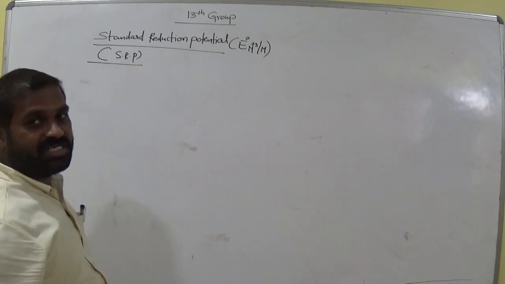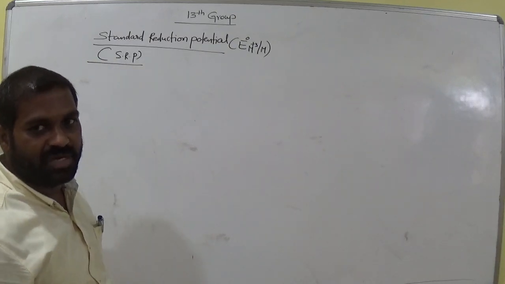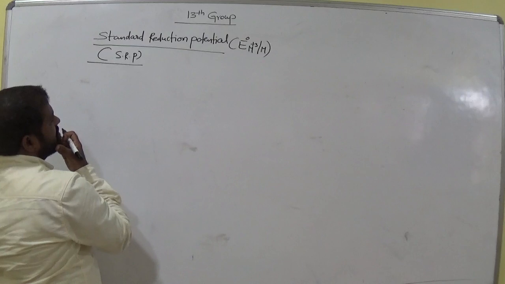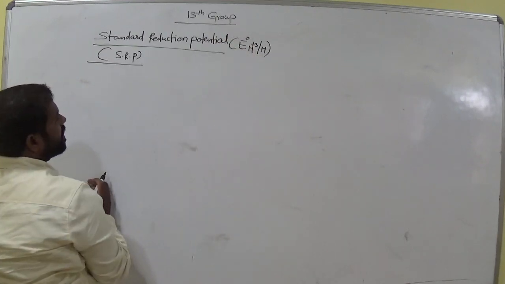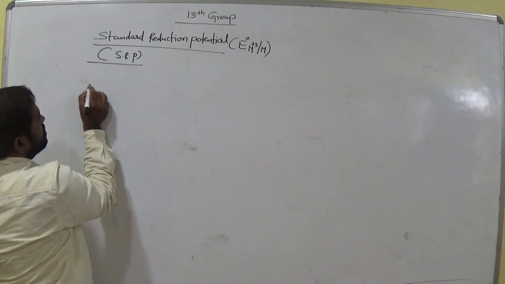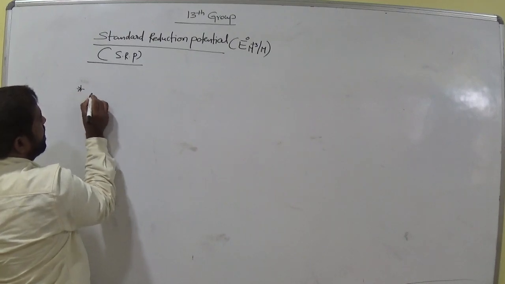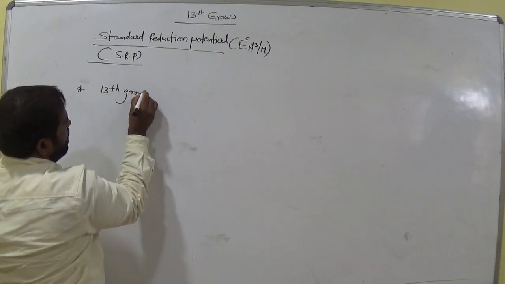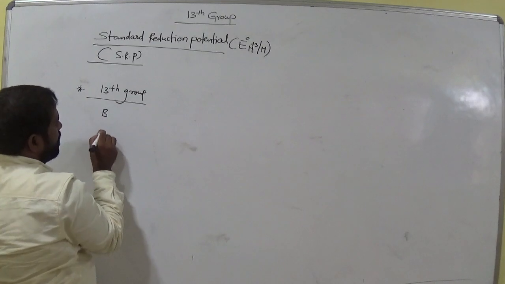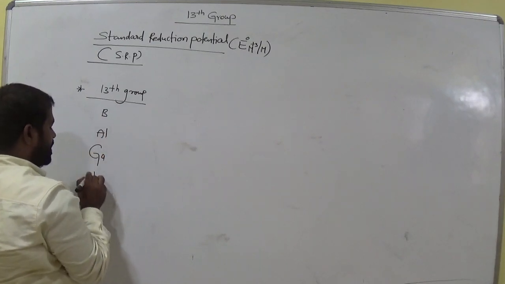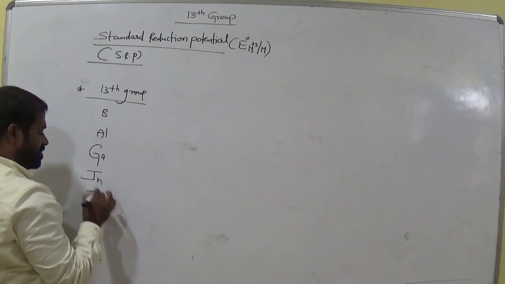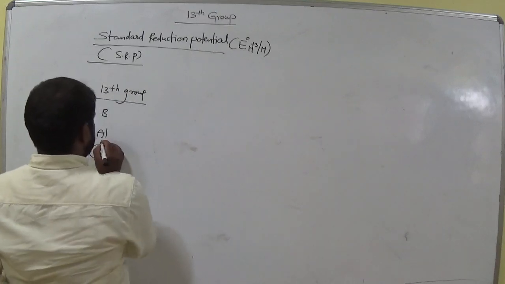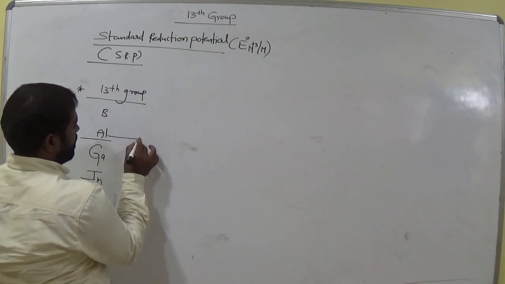Potential means the charge difference between plus and minus or 0. This charge difference is called the reduction potential here. So standard reduction potential is E naught. For example, standard reduction potential for 13th group elements. What are the elements of the 13th group? We have boron, aluminium, gallium, indium and thallium. Okay, clear?